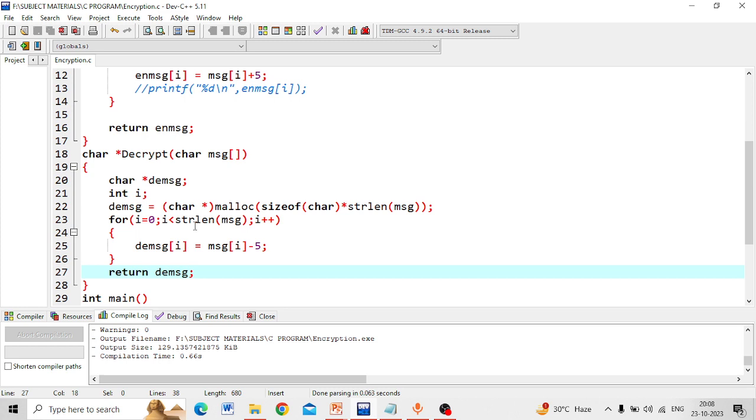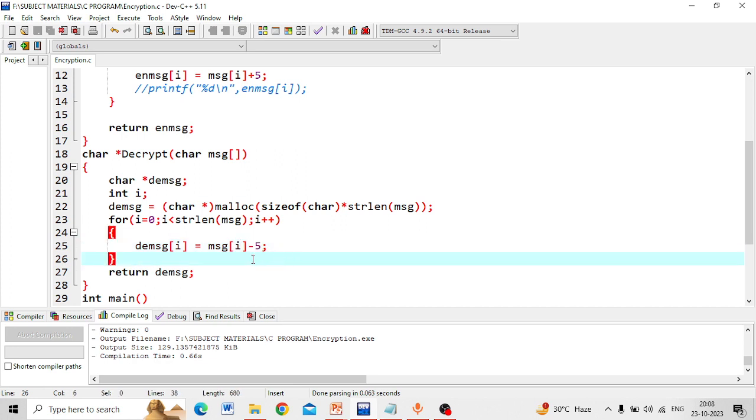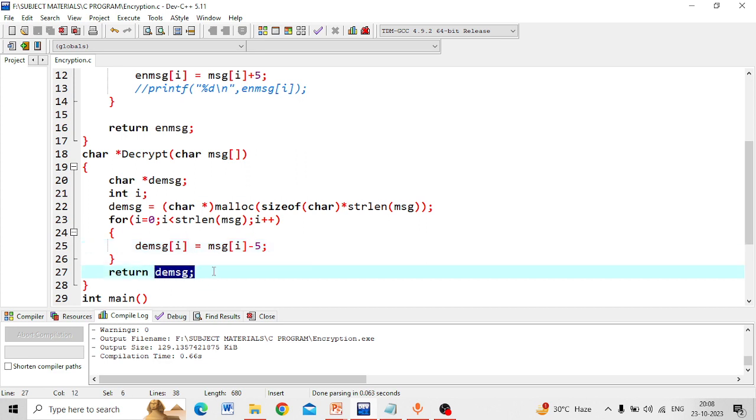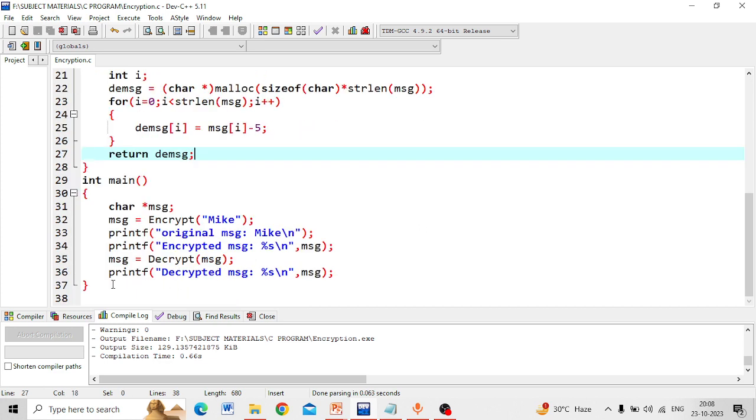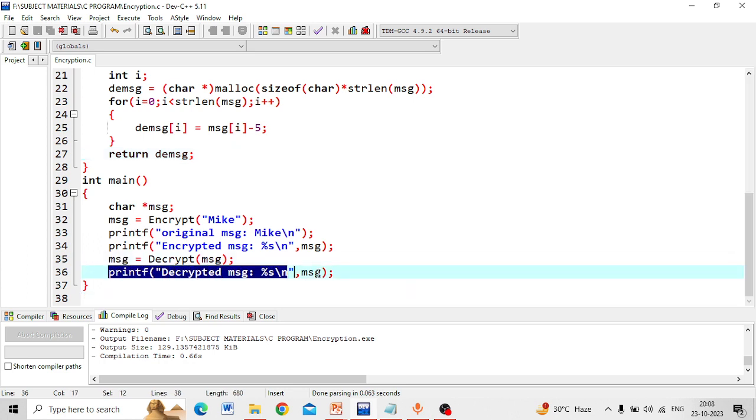All lines are the same, only the operation applied on the encrypted message differs. Here the encrypted message will be received as an input, and the ASCII value will be subtracted by using the value 5. The original message will be stored in the decrypted message, which will be returned as output to our main function and displayed as output.